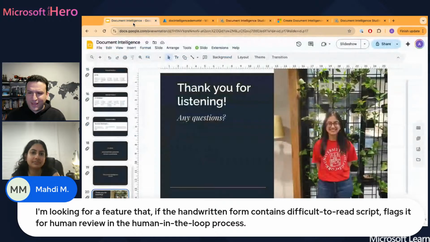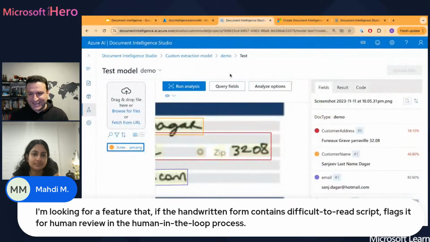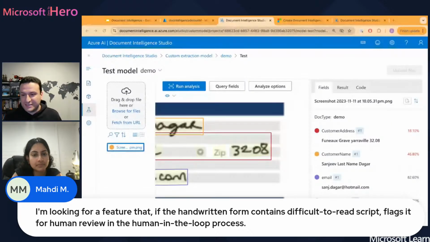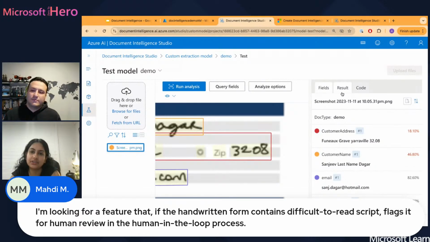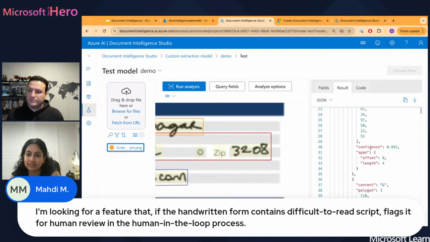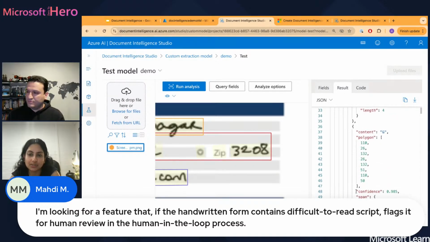I think you answered a bit of the next one, which is again coming from Matthew. He's asking, actually, I'm looking for a feature that if a handwritten form contains difficult to read script, flag it for a human review, the human in the loop process, part of any AI solutions that we are saying human in the loop. Yeah, no, for sure. And look, what I would usually do is take the result in a JSON format, for example, and it'll have the exact confidence of each of those things.